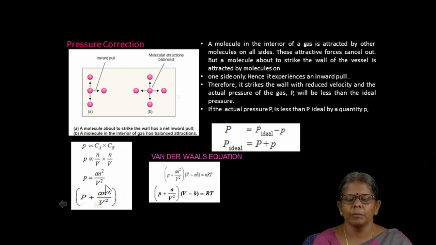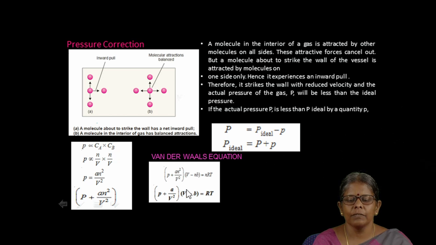With these inclusions, the pressure correction term and the volume correction term replace the P and V terms in the ideal gas equation. It is simply the ideal gas equation, but we include the pressure correction factor a n squared divided by V squared, added to the pressure term, and the excluded volume is subtracted from the volume term in order to get the van der Waals equation.